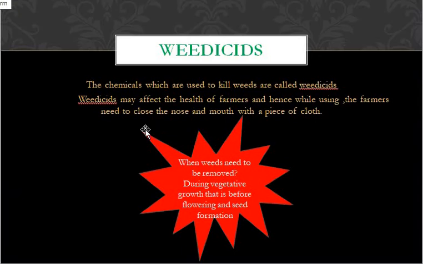The main disadvantage of weedicides is that they may affect the health of farmers, and hence while using them the farmers need to cover their mouth and nose with a piece of cloth. That is the important thing farmers need to do while using weedicides.